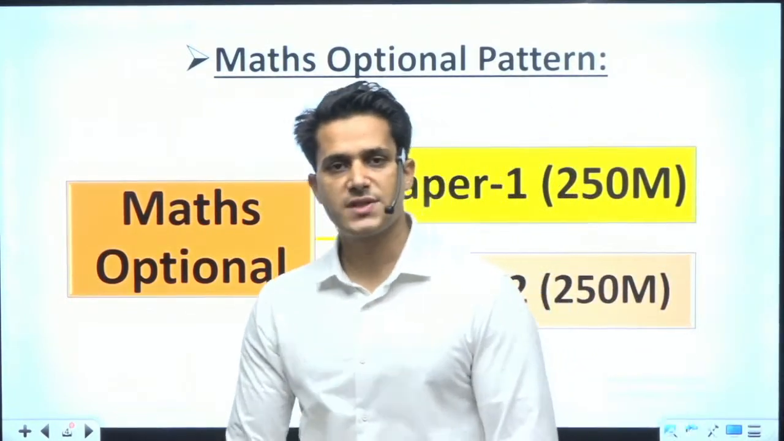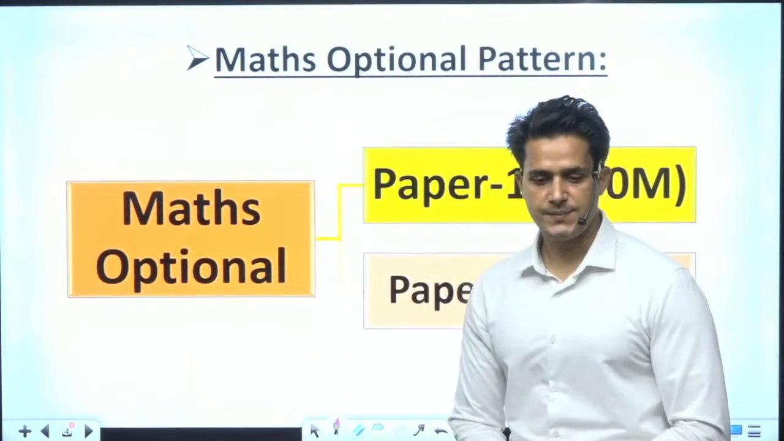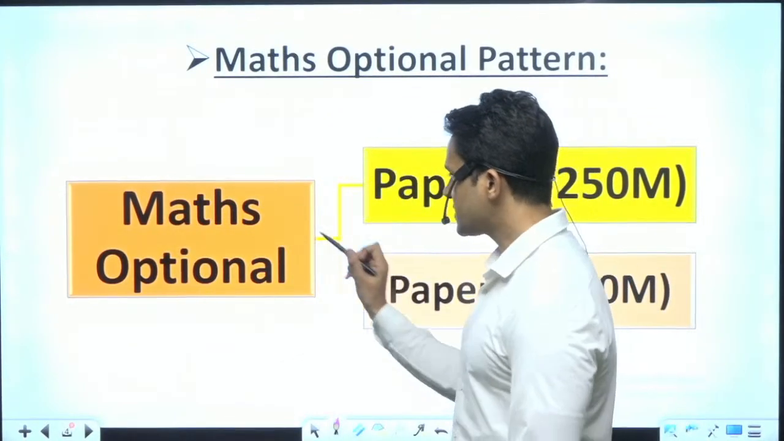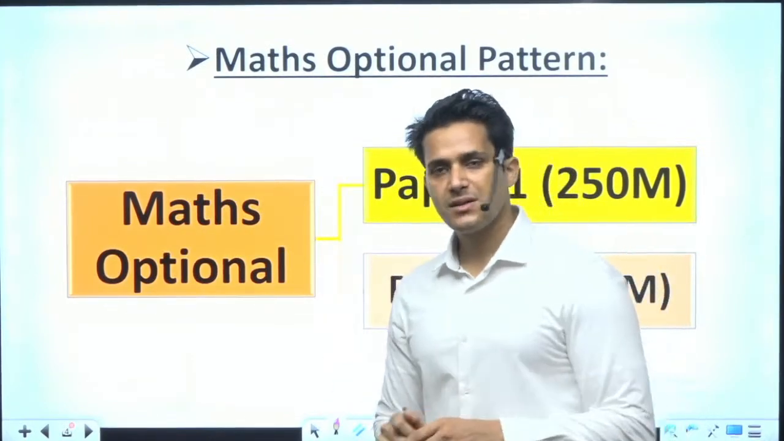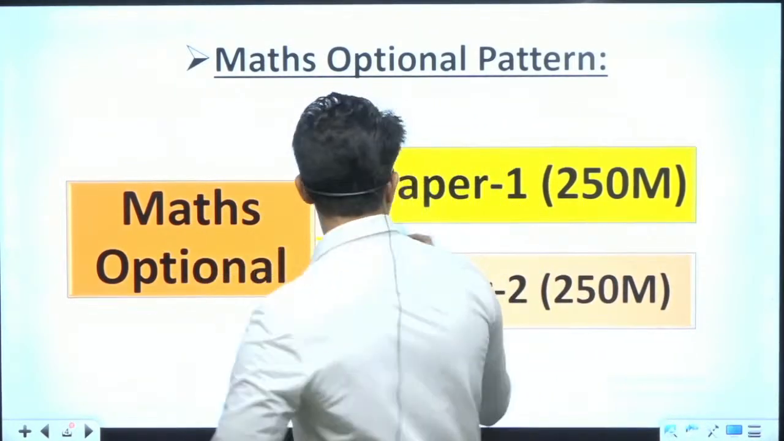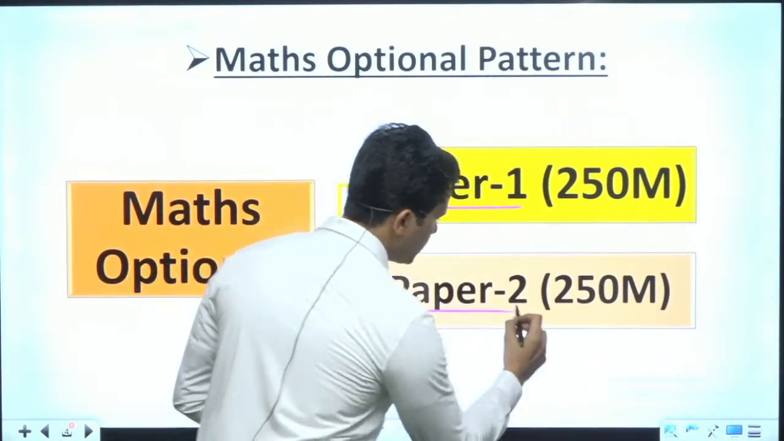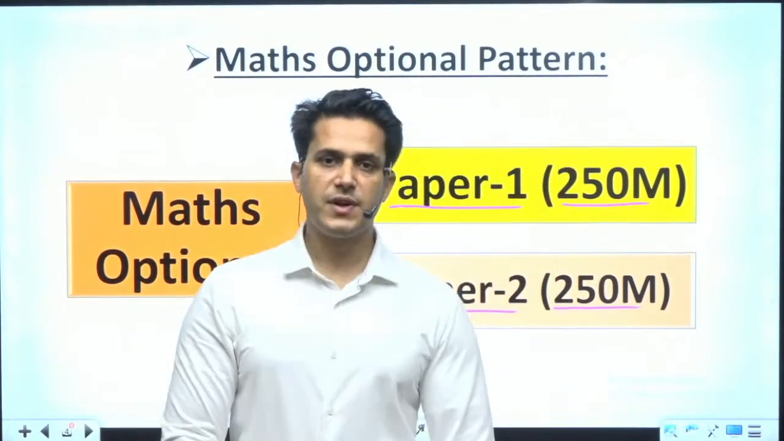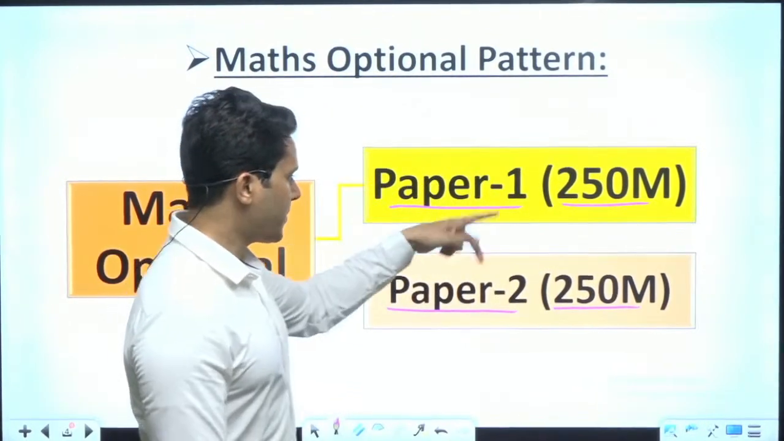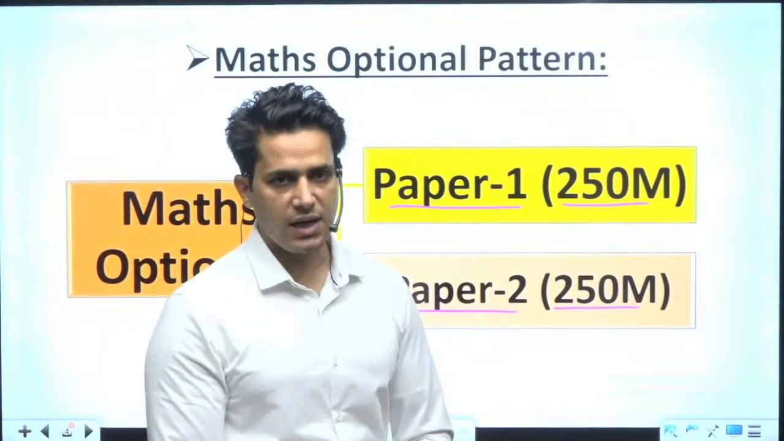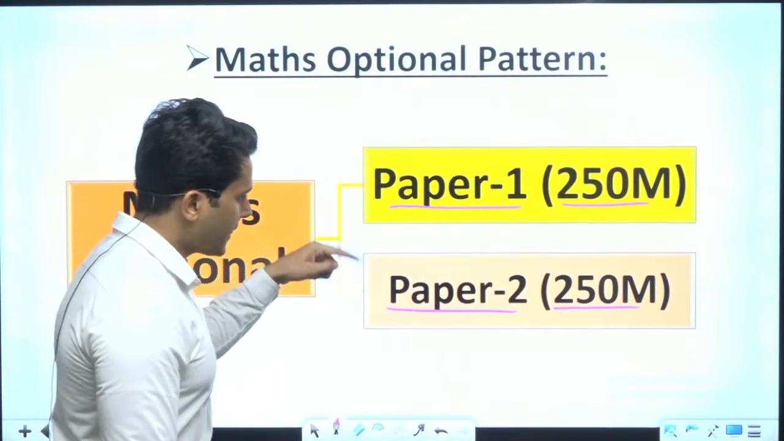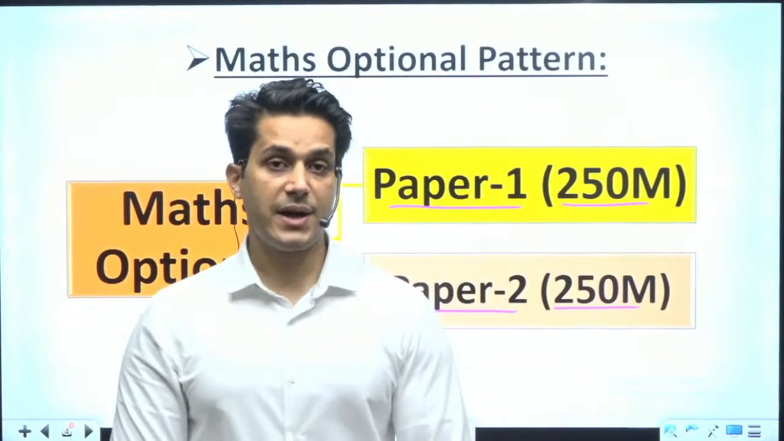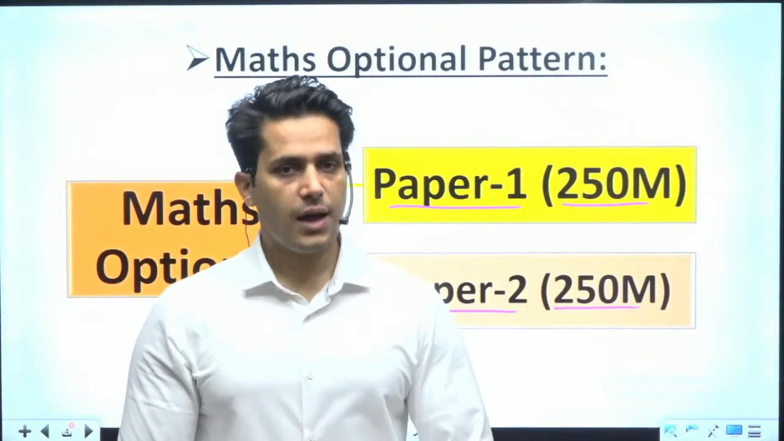First of all, we have to discuss the maths optional pattern. As already told by me, there are 2 papers. In each optional there are 2 papers. So mathematics optional also has paper 1 and paper 2, which are 250 marks and 250 marks. These 2 papers, each of 250 marks. So this is the actual representation of the total mathematics optional, and I will be telling you the pattern of these papers.